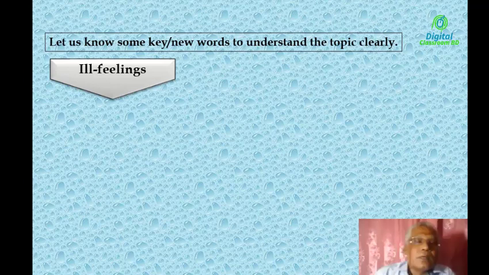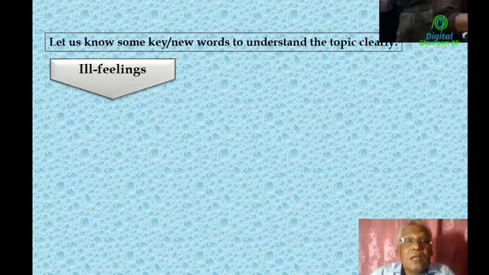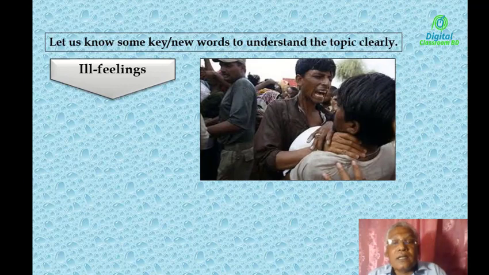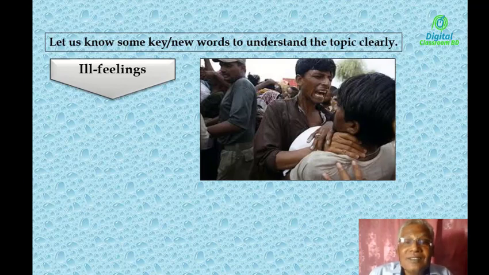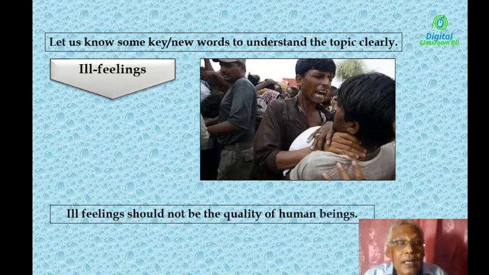Look at the first one. What can you see here? Ill feelings. Do you know what it means? Look at the picture. If you see the picture, you can realize what ill feeling is. Hello, my dear students, can you realize what ill feeling means? No? You can guess, but you don't know the exact meaning. No problem, I will give you the meaning. Ill feelings should not be the quality of human beings.